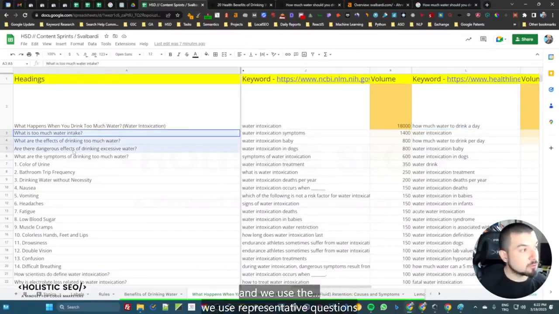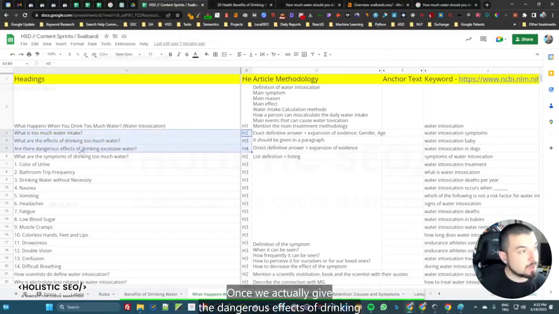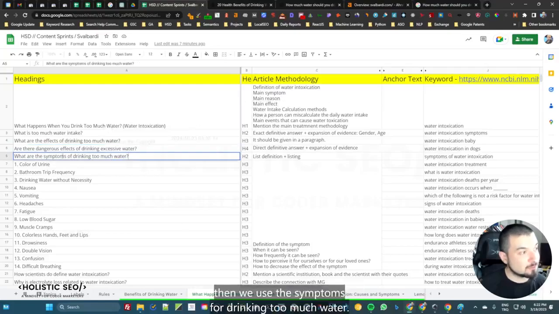And we use representative questions in this area, and according to our heating hierarchy or contextual hierarchy, this is the first section. Once we give the dangerous effects of drinking excessive water, where excessive water is a synonym for too much water, then we use the symptoms for drinking too much water. So symptoms is a signifier for the context of disease, which means water intoxication is a disease.